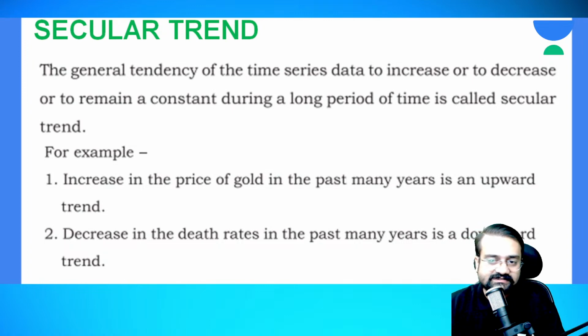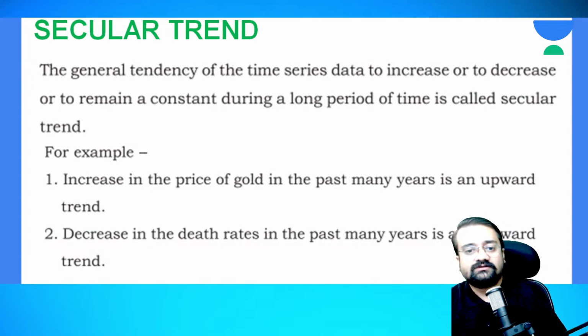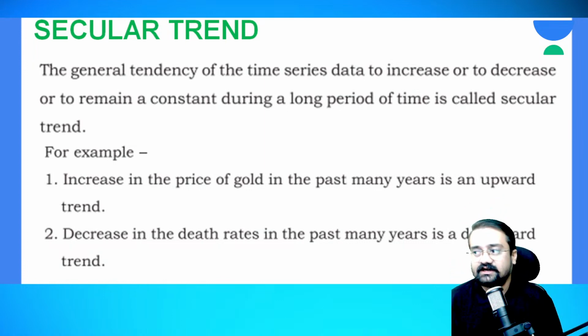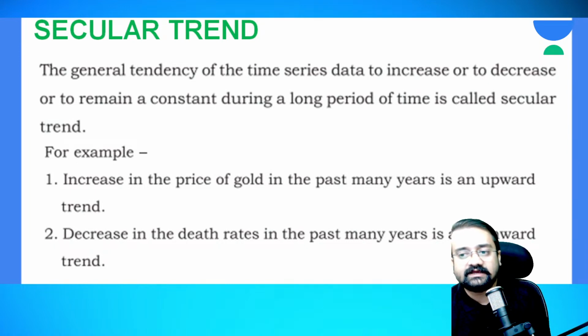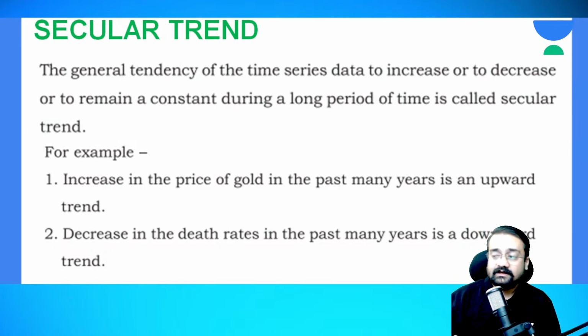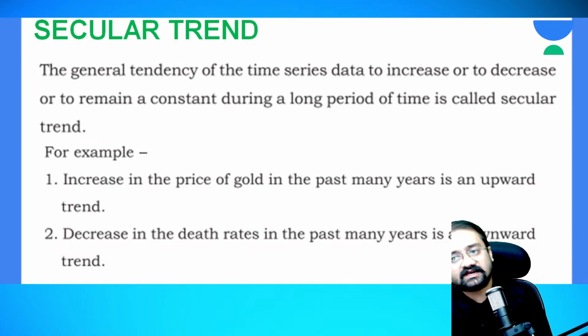Okay, it is going on decreasing or going on increasing. If that is the tendency, that is known as secular trend. The example here for the secular trend is the increase in the price of gold, right? The gold prices in the past many years have been increasing. If you can see that the data has been increasing year on year, that trend is known as an upward trend, because the data is increasing on a yearly basis.